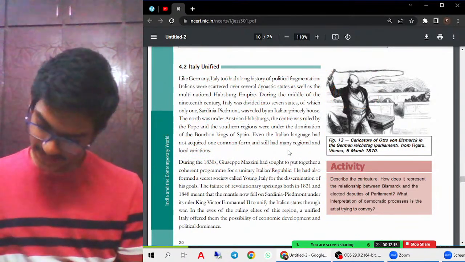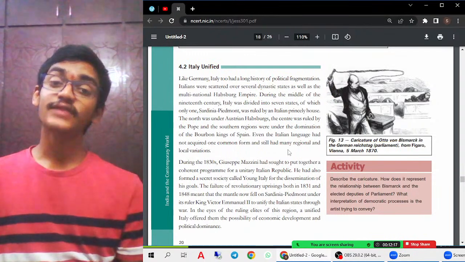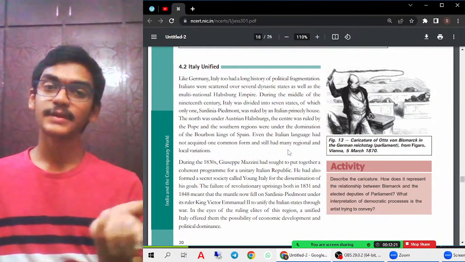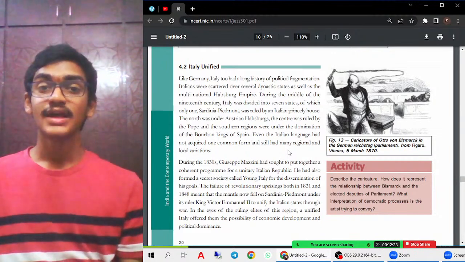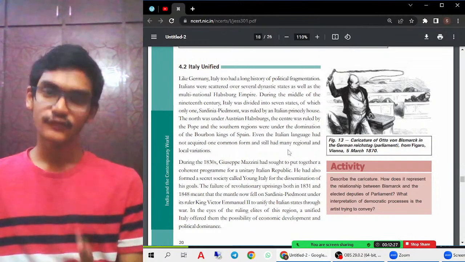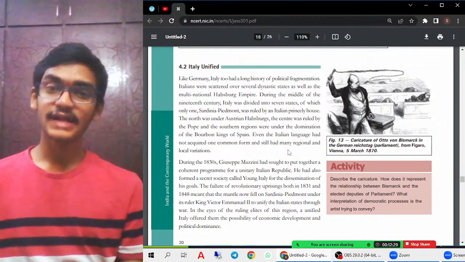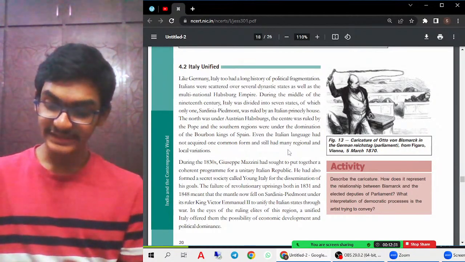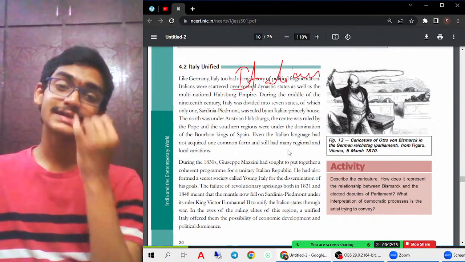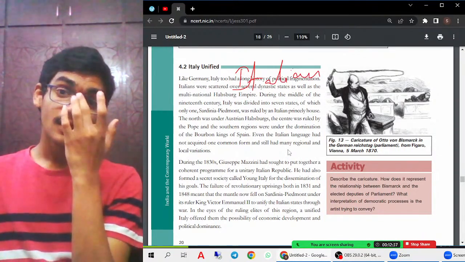Next important thing is about the different kinds of languages that are spoken. As you can see in the French, the first page, that is how different languages are brought in. French language was mainly used for official purposes. But this cannot be done in Italy because Italy had many dialects. Italian language was having many dialects. Dialects are nothing but various forms of a language.